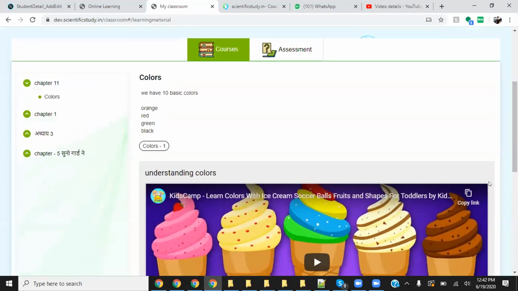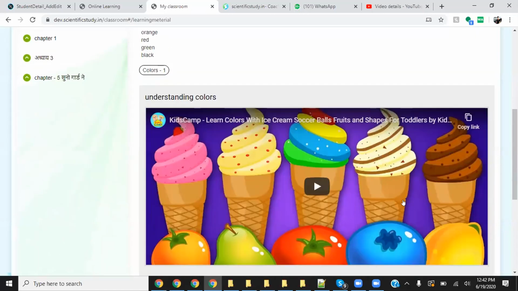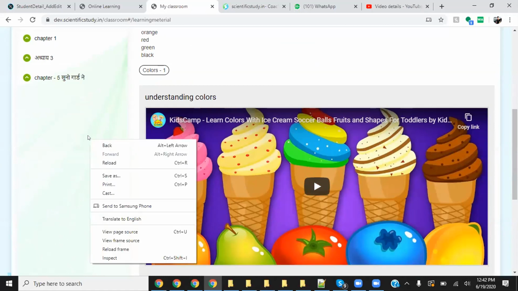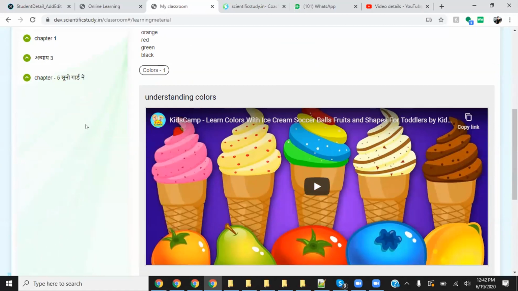First of all, we are going to stop things like right-click, and you can simply add a copyright text that is displayed to the parents. Parents can simply share the link, but they get the idea that sharing is not ethical, something like this. So definitely it will bring down the sharing. There is nothing much you can do technically.